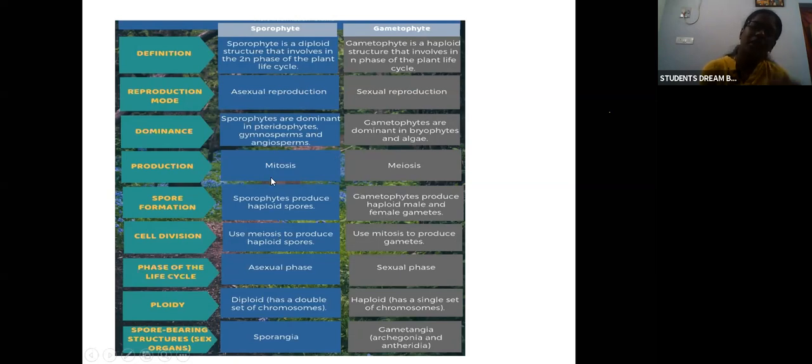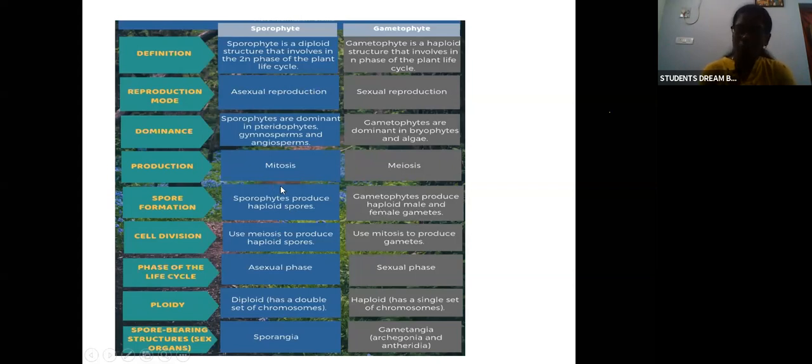How is it produced? By mitosis. In the sporophyte phase, meiosis happens to form haploid spores, whereas in gametophytes it produces haploid male and female gametes.